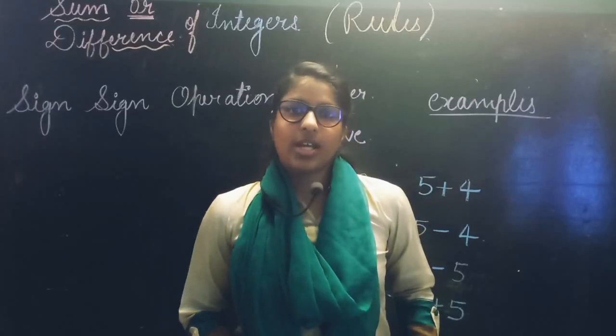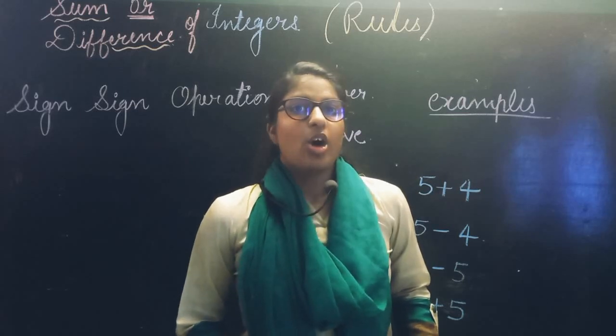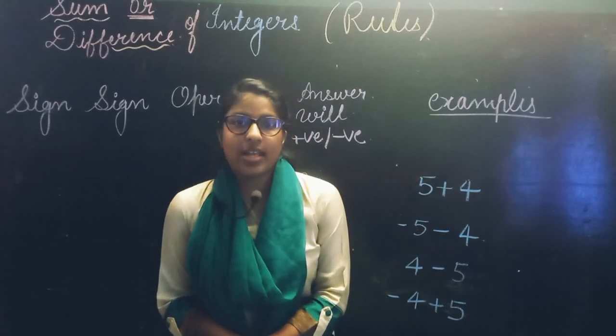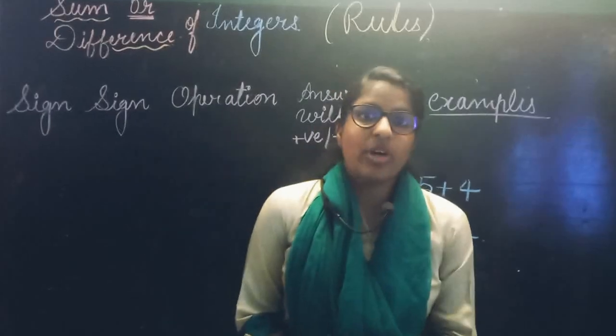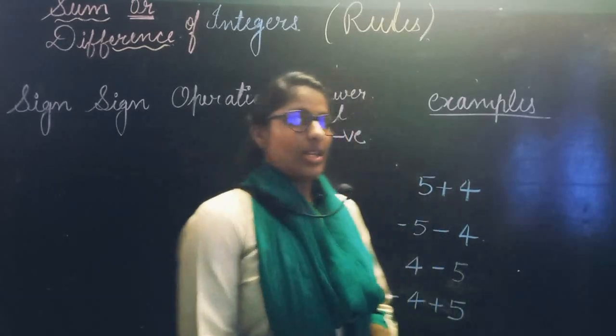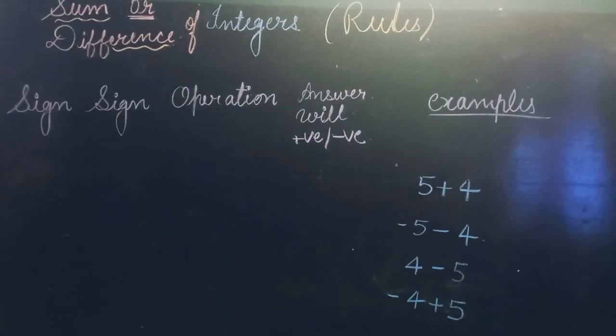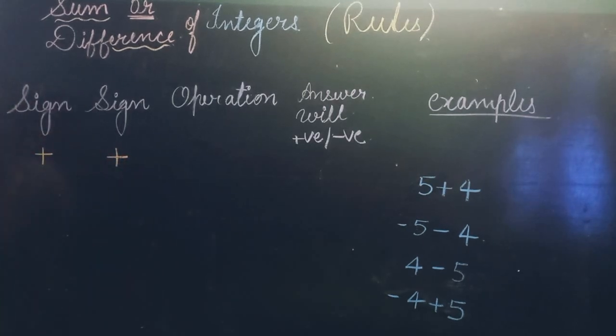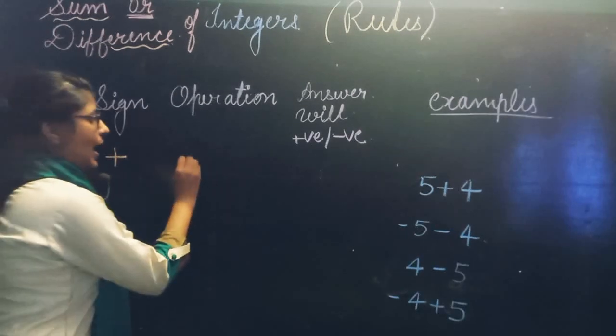Let us start the new topic: how do we find the sum and difference of integers by using some rules. When we add whole numbers and natural numbers, we do not need any rules, but in the case of integers, we need some rules. Let's see the rules. The rules tell us, when you do addition or subtraction of two integers, remember, if both the integers are positive, both numbers having the plus sign, in that situation you will do addition.